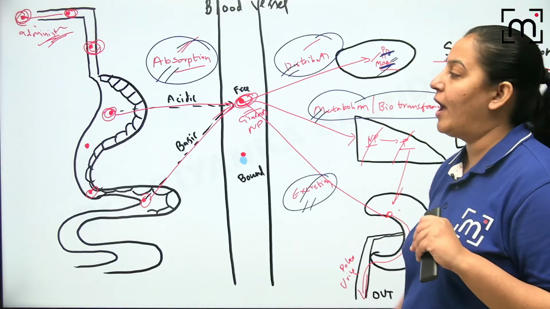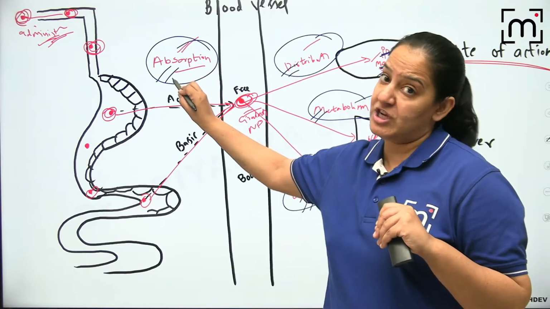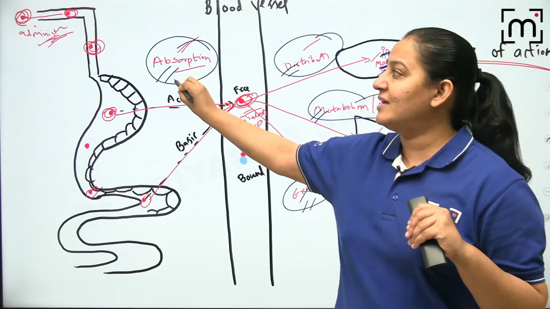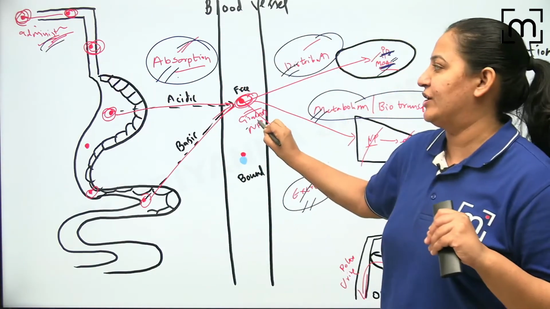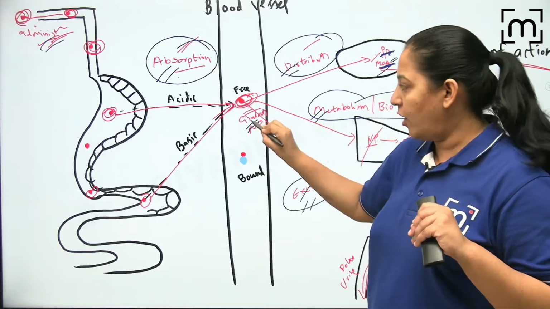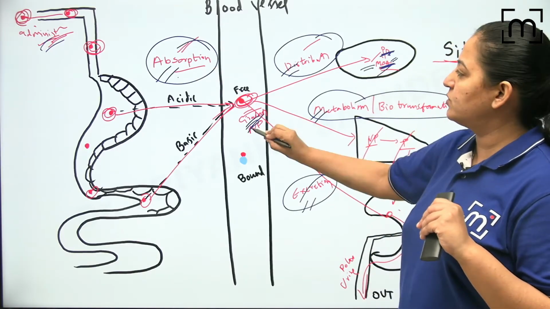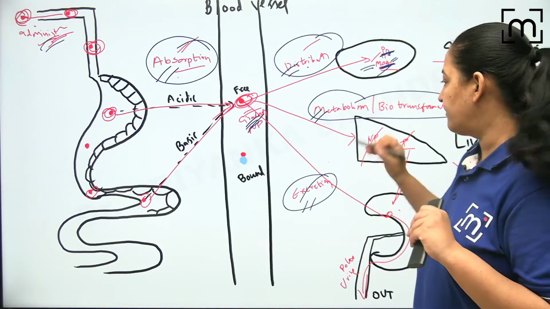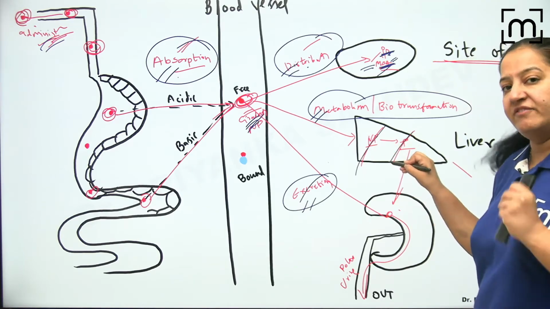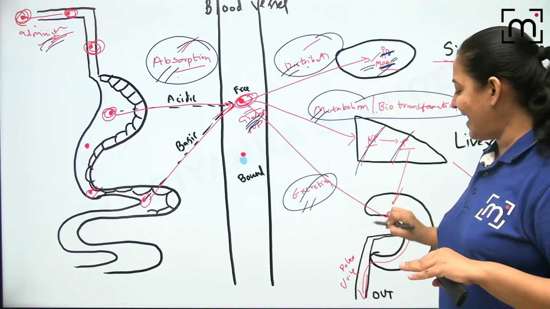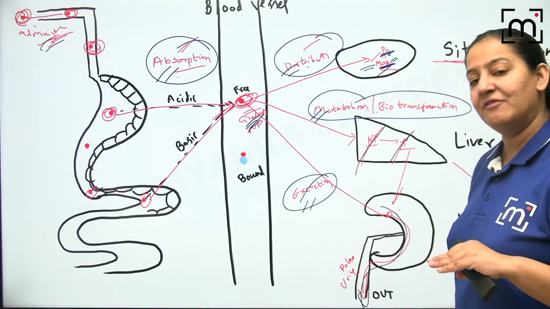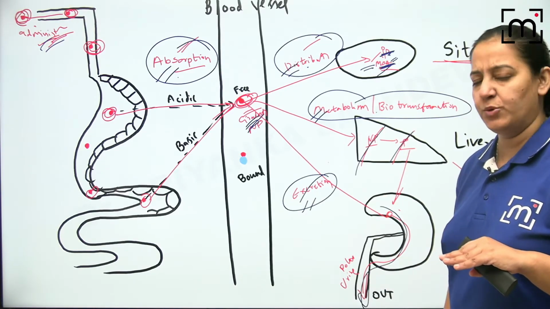चारों का डेफिनेशन बताओ. एब्जॉर्प्शन का मतलब क्या होता है? चलो मैं चारों का डेफिनेशन बोल रही हूं. Absorption is movement of the drug from the site of administration till circulation. This is absorption. From circulation to tissue, this is known as distribution. Right? Conversion of non-polar drug to polar drug, which is done in liver, it is known as metabolism or biotransformation. And excretion of drug out of the body in the form of the urine, it is known as excretion.